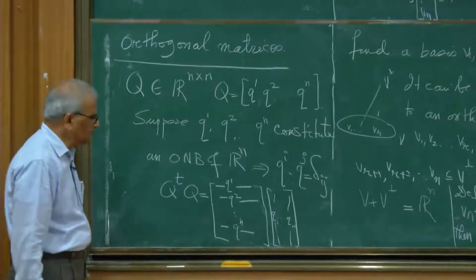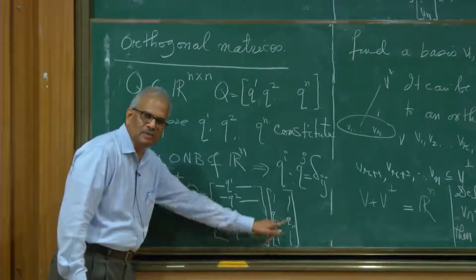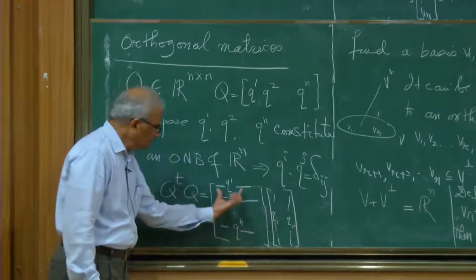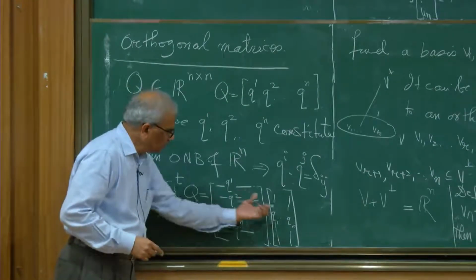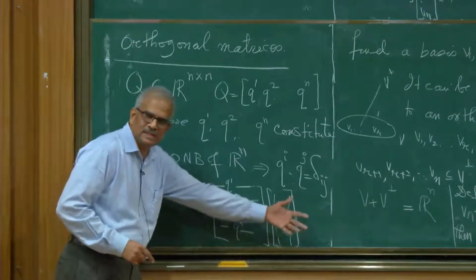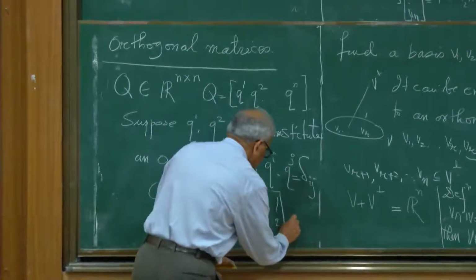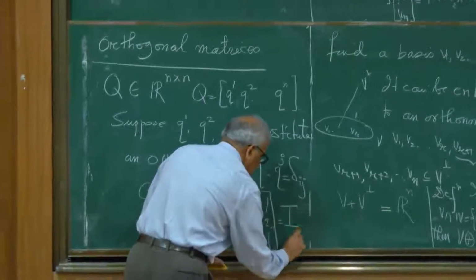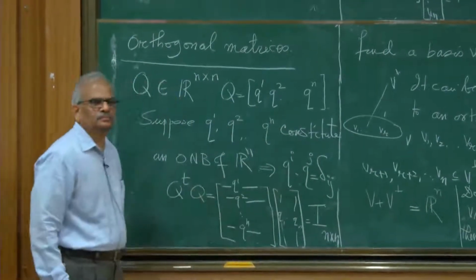How do we multiply? Take this row vector and take the dot product with this column vector, I get the 1,1 entry. But this is Q1 dot Q1, which is 1. Then Q1 dot Q2, Q3, etc., that will be 0. So this is a diagonal matrix. This is equal to the n by n identity matrix.